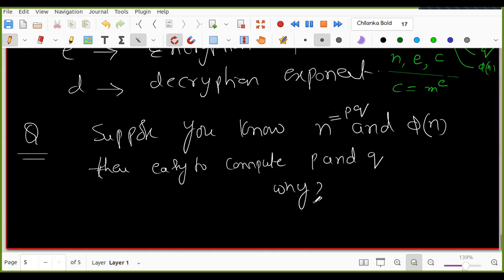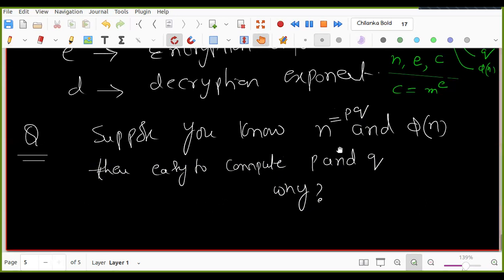Is the question clear? Suppose you know N as well as phi of N. Then we are claiming that it is easy to compute P and Q. Why? I'll give you some time to think about it. Any idea, any clue?